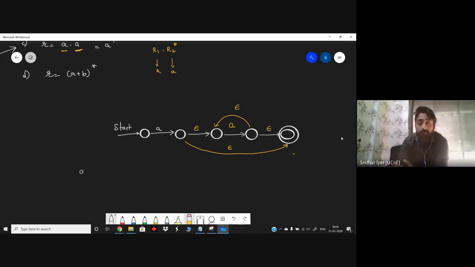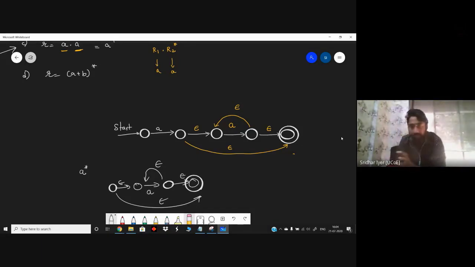Why? Because if I'm going with A star, I know that I have to start like this. This will be my structure for A star, right? And this is how I accept A, right? So that is what I have copied over here. It is starting with A followed by A star, and this is your diagram. Is it clear? Kindly let me know.